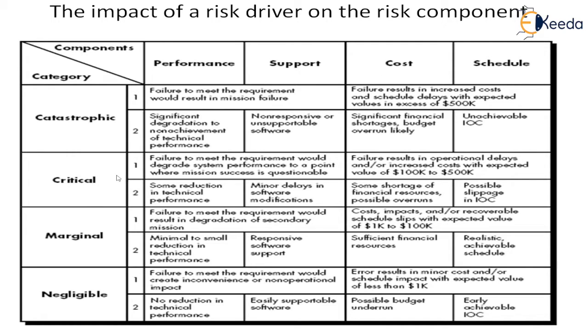Similarly, the critical risks are written here, and the risk component they are impacting is mentioned. So this is one way, a tabular way, which has been recommended by the US Air Force guideline to document after identifying the risk. This is how you can document it so that people can understand and people can do the other risk planning activities.